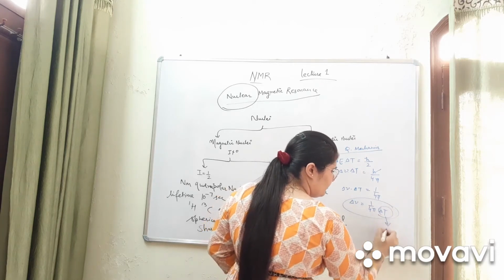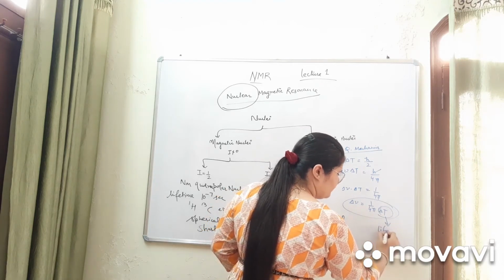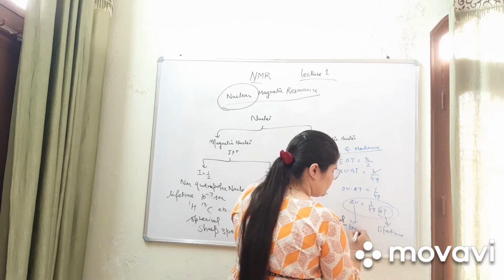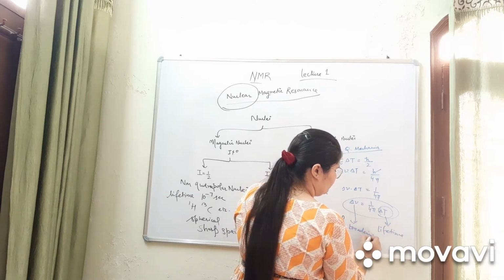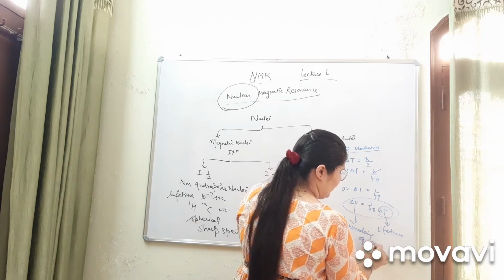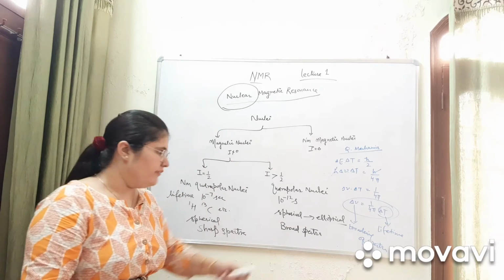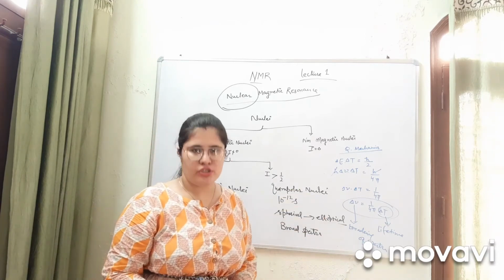This is the lifetime, and this shows the broadening of spectra. If the lifetime is less, then the spectra will be broad. If the lifetime is more, then the spectra will be sharp.